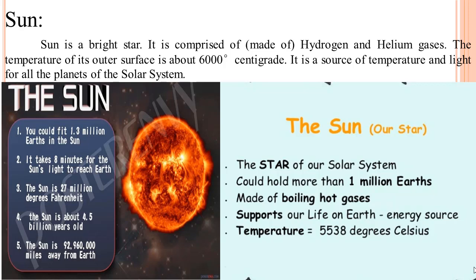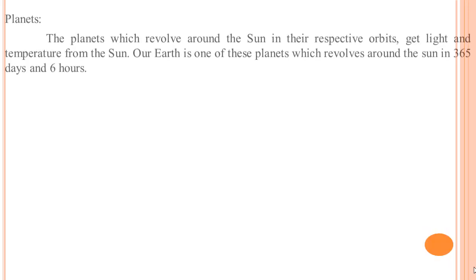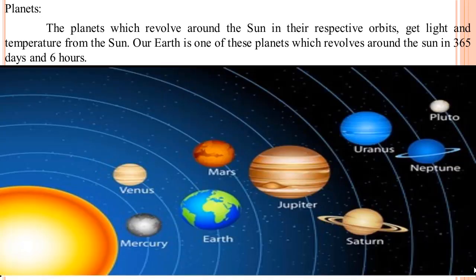There are some important pieces of information. Sun is the star of our solar system and it can hold more than 1 million Earths, and it is made of hot boiling gases. It supports our life on Earth. It is a source of energy and its temperature is about 6000 centigrade. Planets. The planets which revolve around the Sun in their respective orbits get light and temperature from the Sun.